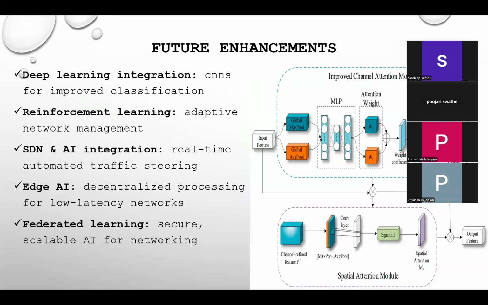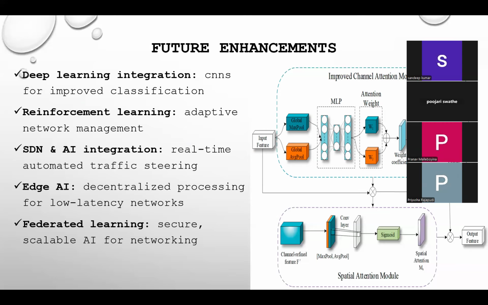Now, coming to the future works, in the future, we plan to take the system to the next level by integrating deep learning techniques like CNN, which are known for their superior accuracy in complex classification tasks. We are also exploring reinforcement learning, which can help networks make adaptive, real-time decisions based on changing conditions. This will make our system more dynamic and self-adjusting. Another important area is deeper integration with software defined networking, which is SDN. This will allow AI models to directly control network flow in real time, making traffic management more intelligent and efficient.